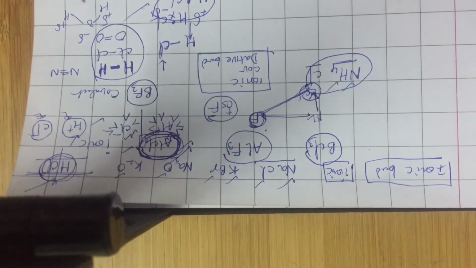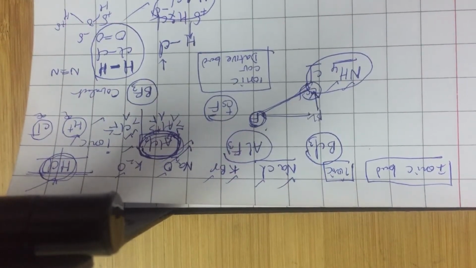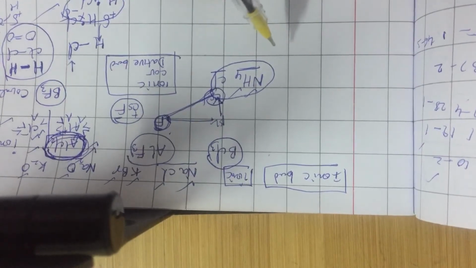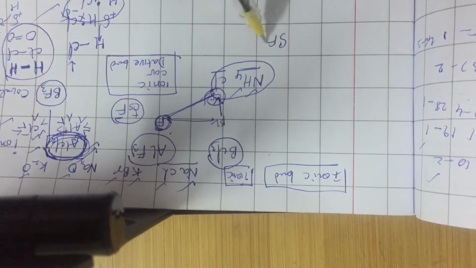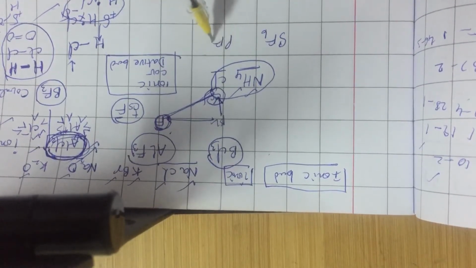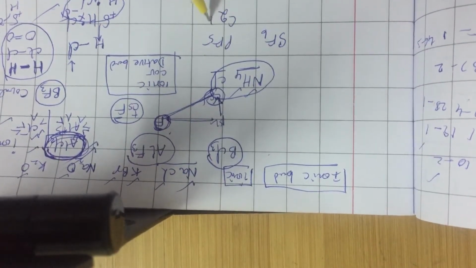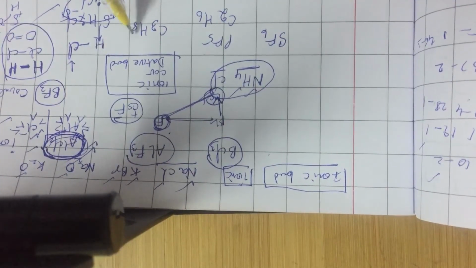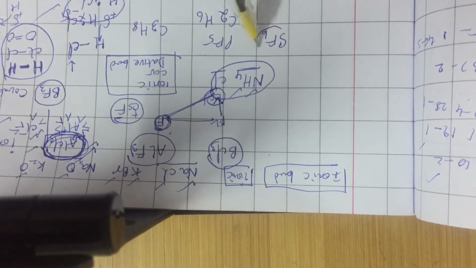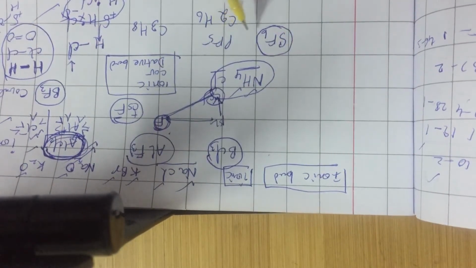So often they ask a question: how many covalent bonds are there in a molecule like SF6, PF5, C2H6, or C3H8? Simple cases. All these compounds don't have any ring-like structures, they are open chain.